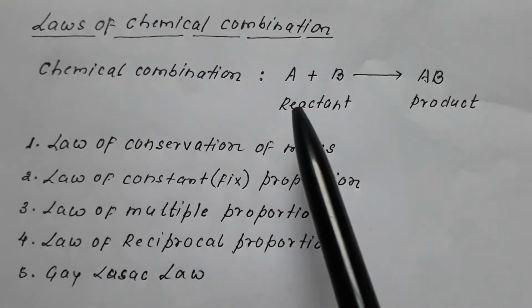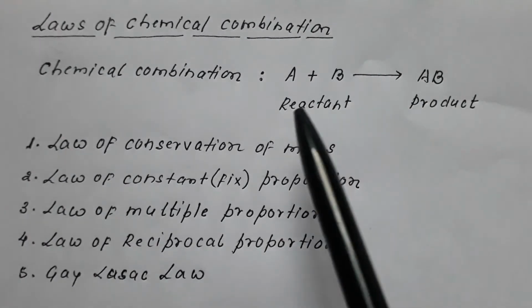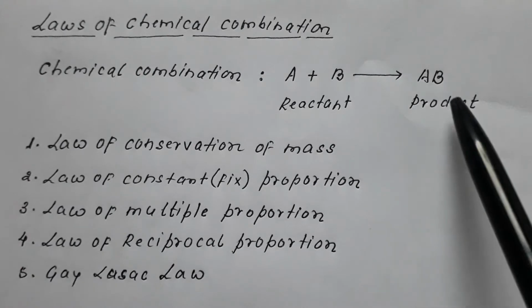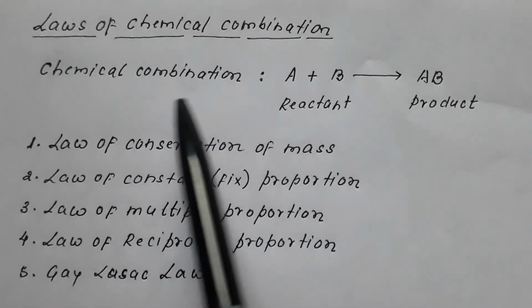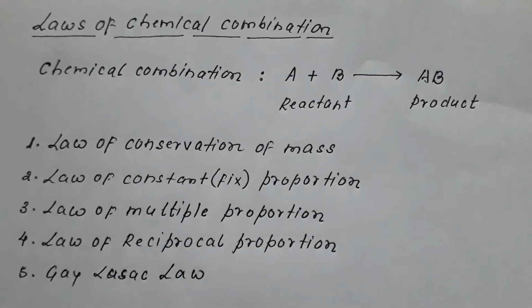So A is one atom, say B is another. It reacts to form AB. Between A and B, a chemical bond is formed, therefore it is termed as chemical combination. Now this chemical combination follows certain laws.